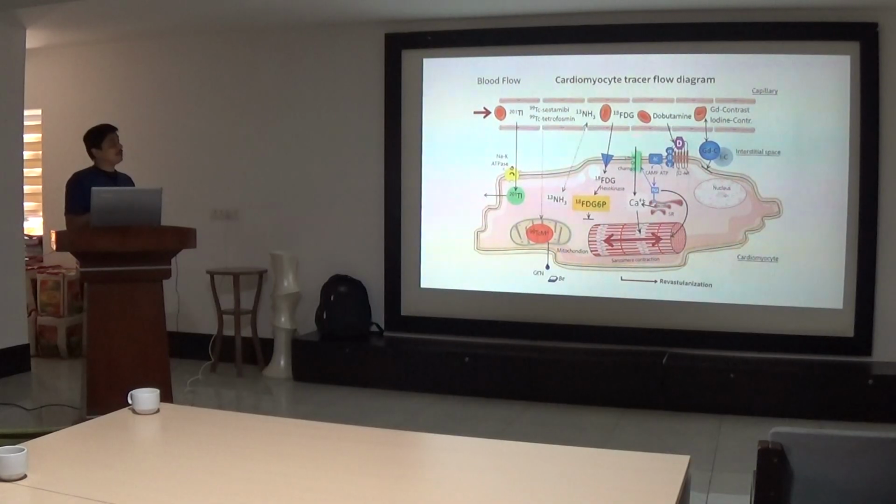As we know, 18-fluorodeoxyglucose is what we use in the PET scan. When that is injected in the patient's body, it is transported via the GLUT transporter into the cardiac myocyte and then it is trapped. So this tells us about the metabolism. Next is dobutamine stress echo. Dobutamine, when injected in the patient's body, attaches to the beta receptor and activates cyclic AMP, causing release of calcium from the sarcoplasmic reticulum and contraction of the cardiac muscle. So that will tell us whether that muscle is viable or not.